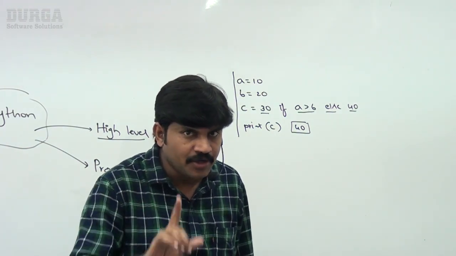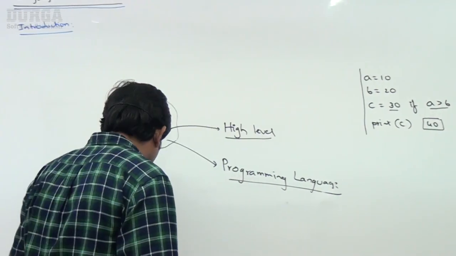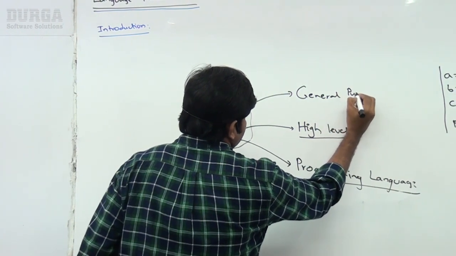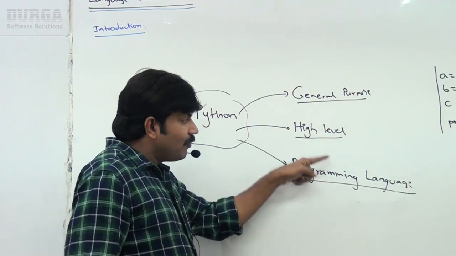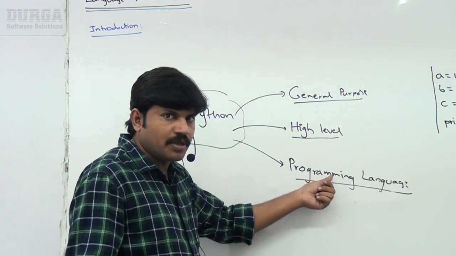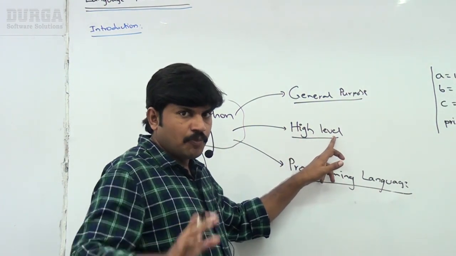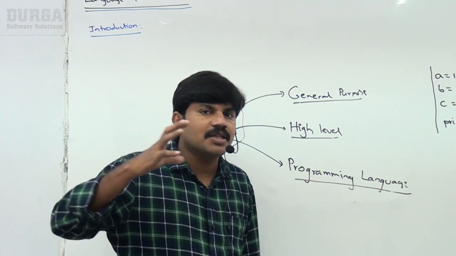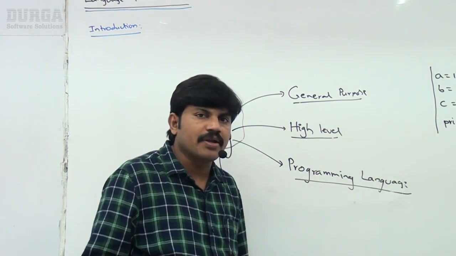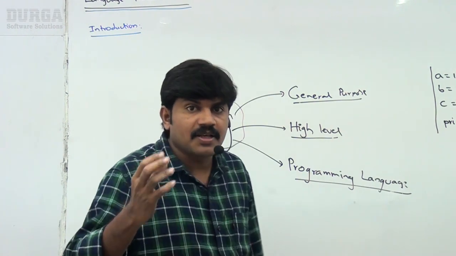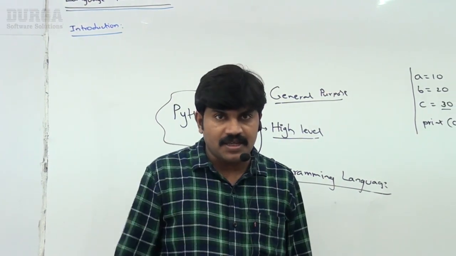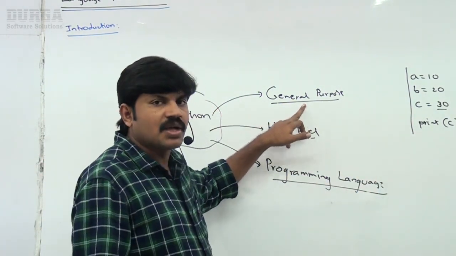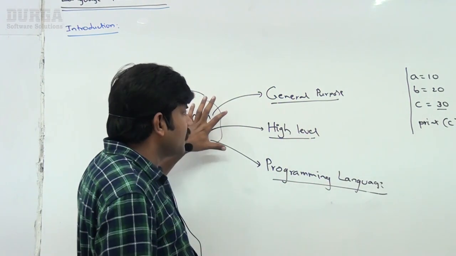Are you in a position to understand? One more thing, observe carefully. Python is a general purpose high level programming language. What is the meaning of programming language? It can be used to develop programs. High level means programmer friendly. General purpose means Python is not specific to a particular area. Happily you can use it for any type of application: desktop applications, web applications, data science applications, machine learning applications, everywhere. That is Python.